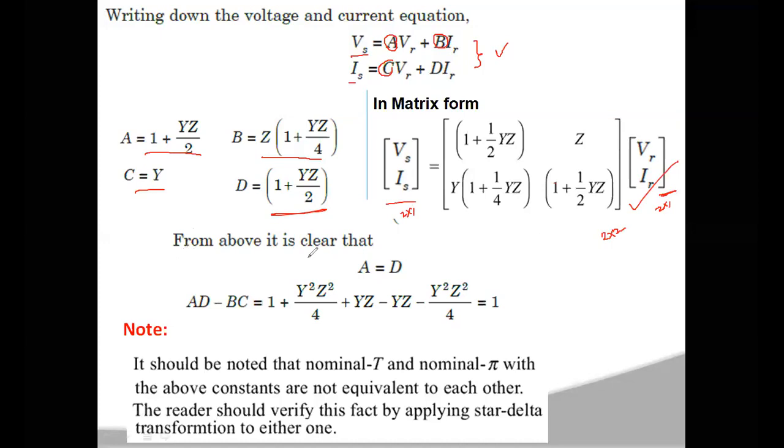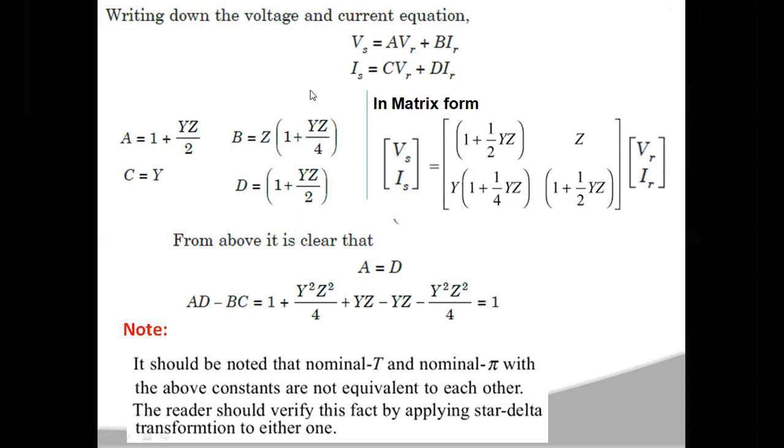Okay, so from the above, you can say that the values of A and D are the same, so the network is said to be a symmetric network. And if you calculate AD minus BC, here also you will get the value equal to 1. So you can say that the network is a reciprocal network. AD minus BC equal to 1 represents that the network is reciprocal, and A equal to D means it is a symmetric network. Okay, so this is how you can develop the voltage and current equations with the normal network analysis method as well as the ABCD method.